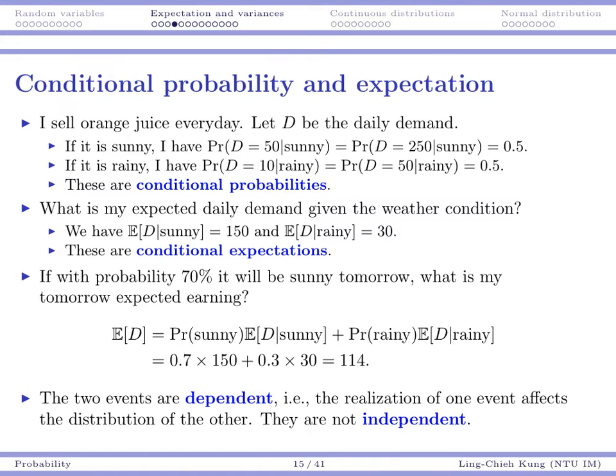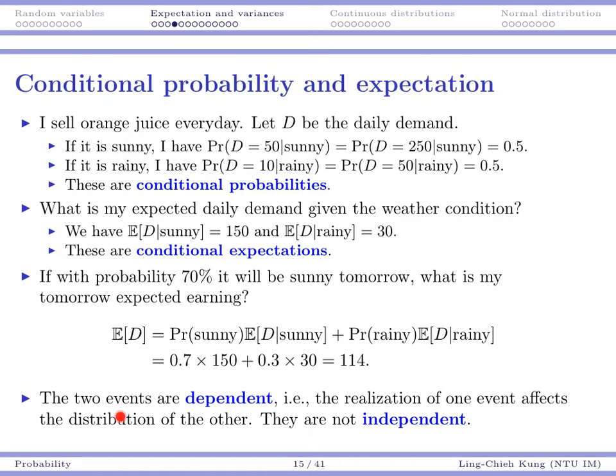So with probability 70%, I expect 150. With probability 30%, I only expect 9. Then I have another weighted average, and altogether I get 114. So this is my final expected demand.